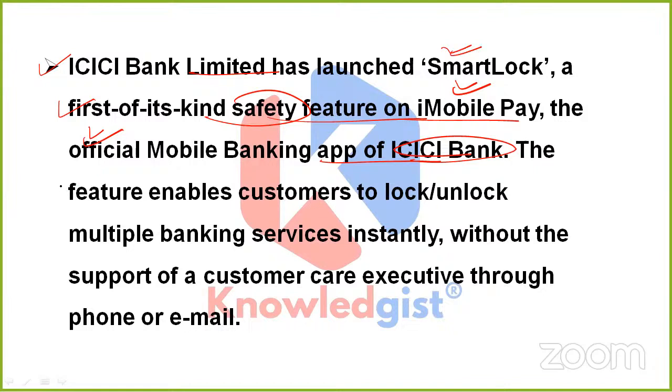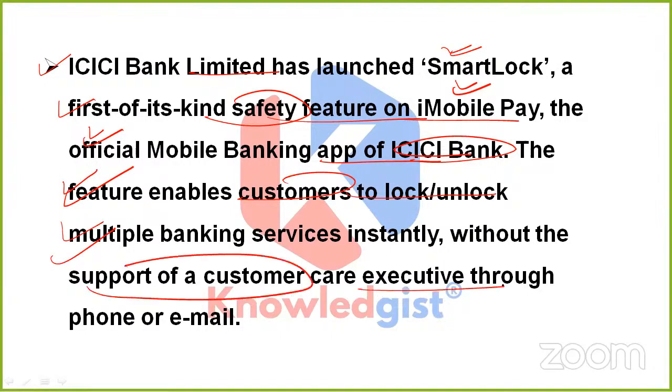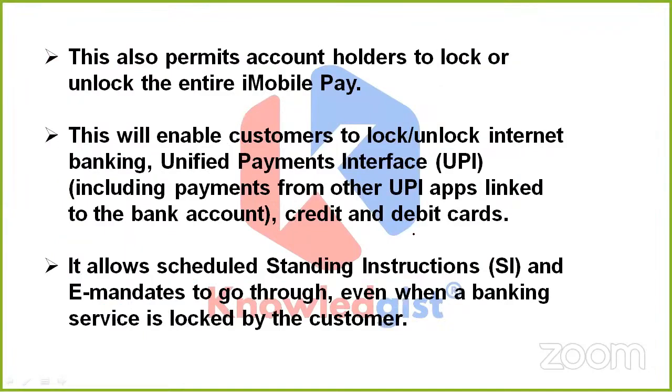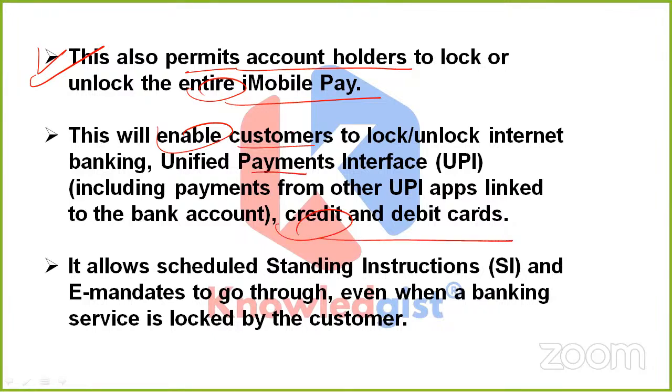And what does this Smart Lock do? This feature enables customers to lock and unlock multiple banking services instantly without the support of a customer care executive through phone or email procedure. It also permits account holders to lock or unlock the entire iMobile Pay. This safety feature will enable customers to lock and unlock internet banking, UPI, credit and debit cards, apart from any payments made from UPI apps linked to the bank account.